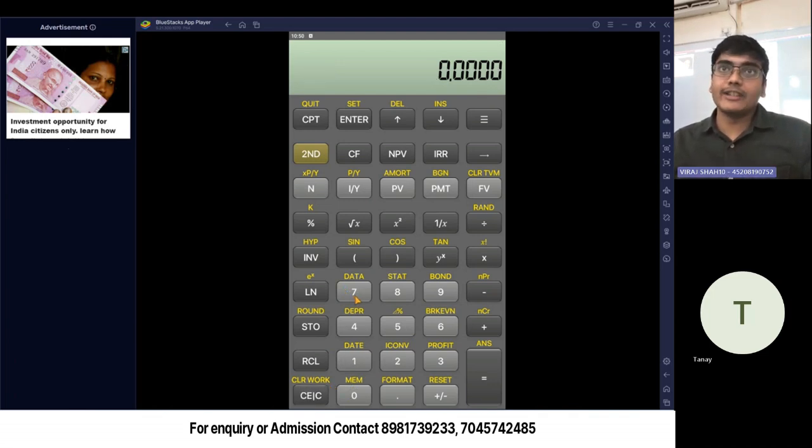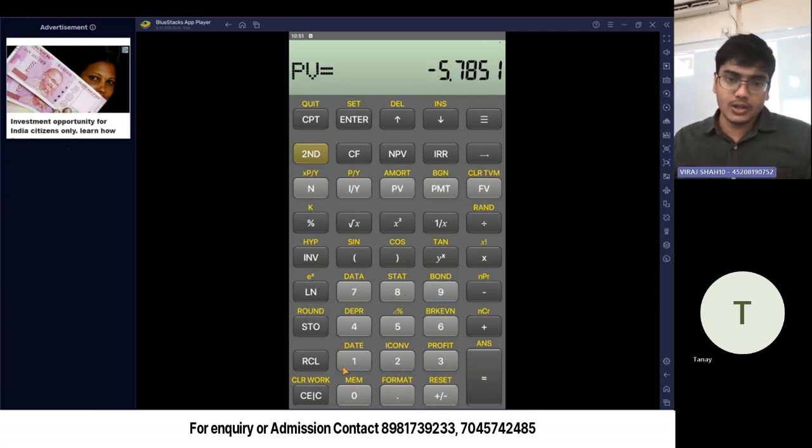Second year में what was the cash flow we are getting? 7. 7 as FV. 10 as, oh, I forgot to do second clear TVM. Sorry. 7 as FV, 10 as I by Y, and 2 as N. CPT PV.